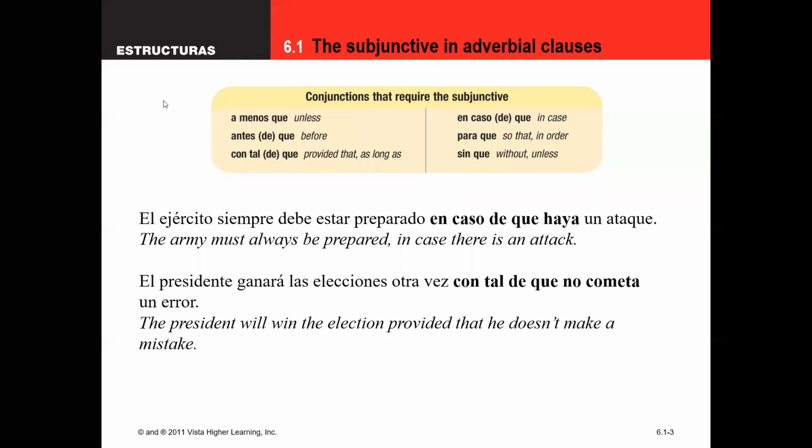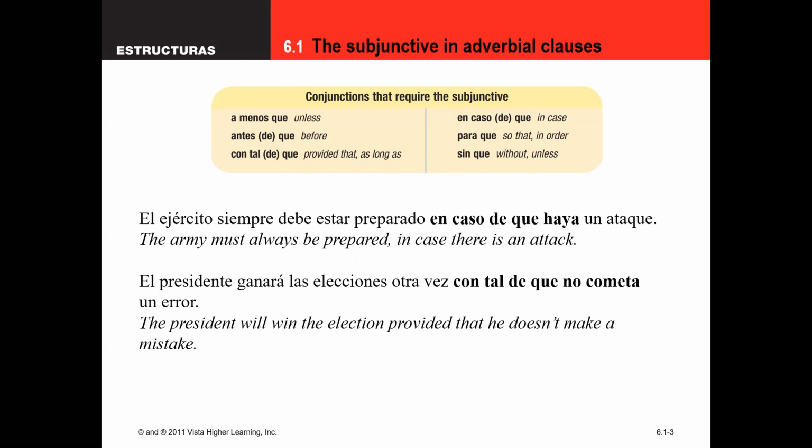Now, when we are talking about these ESCAPA words, remember ESCAPA: en caso de que is the E of ESCAPA, sin que is the S of it, con tal de que is the C, antes de que. It wouldn't matter if I went with a menos que either, but either way, just a way to remember the words that go with ESCAPA, para que, and then finish it off with that last A of ESCAPA, a menos que. Those are going to require the subjunctive.